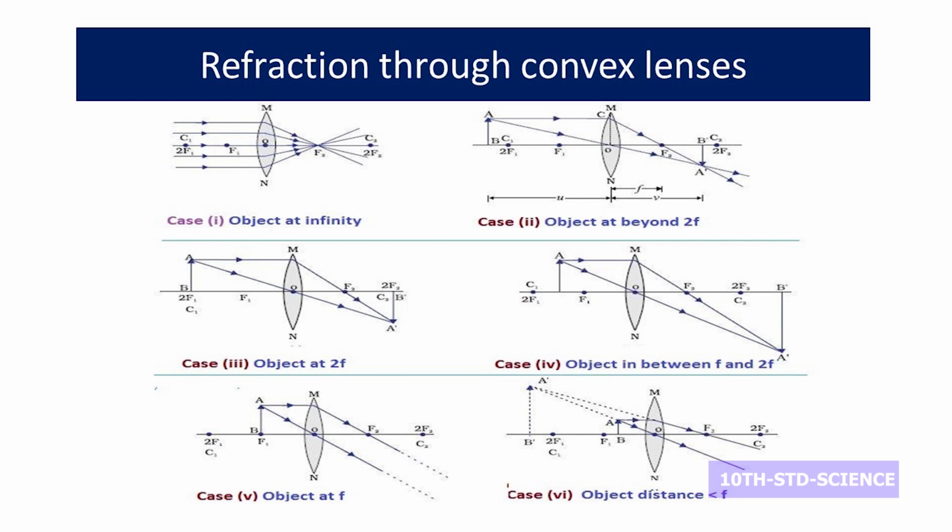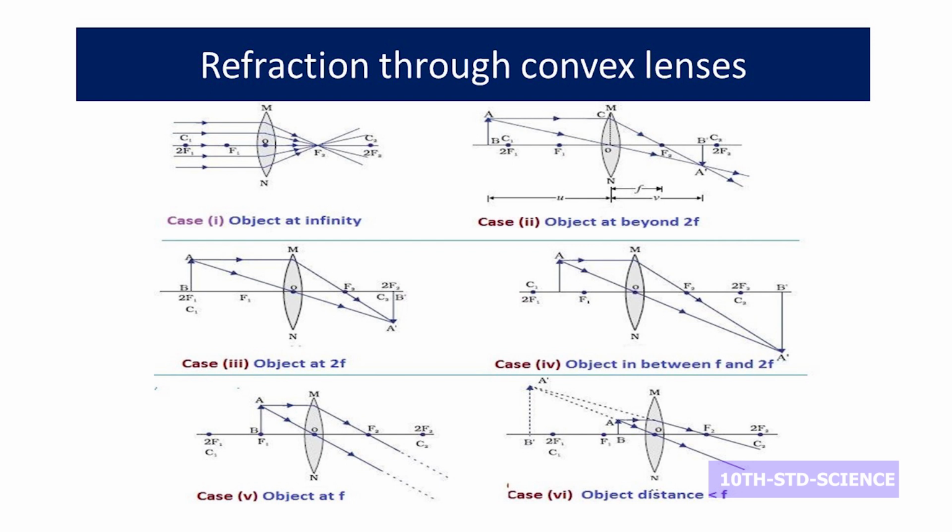In the fifth case, focus. When you keep the object at focus, the incident ray is again passing parallel to the principal axis. After refraction, it is cutting at the principal focus, and one more ray which is passing through the center O is coming out parallel. Since the refracted rays are parallel, the image is being formed at infinity, and it is again real only.